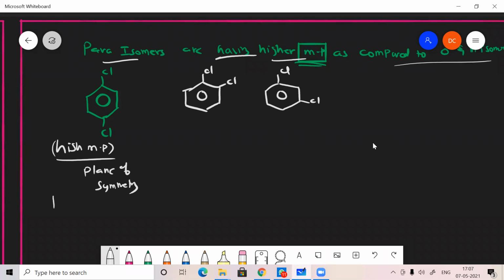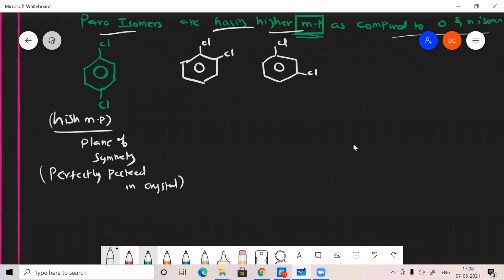That's what it can be perfectly packed in crystals. What is the plane of symmetry? Say for example, it is an assumption only, it is not the real one. Say for example, if I'm taking the para isomer here, one para isomer.